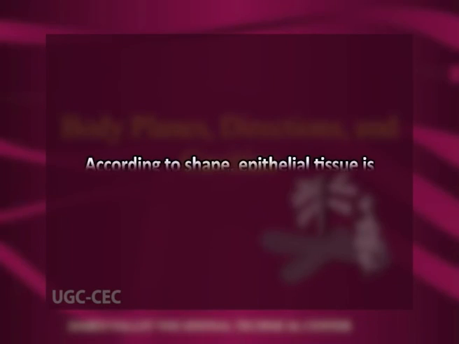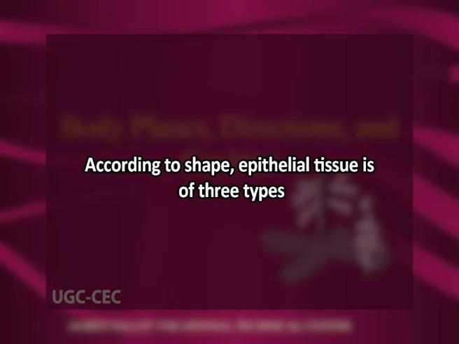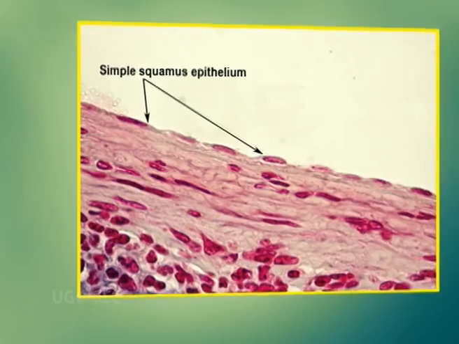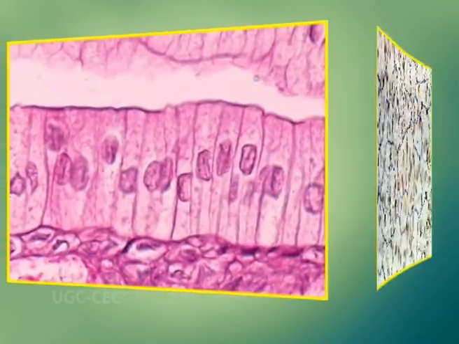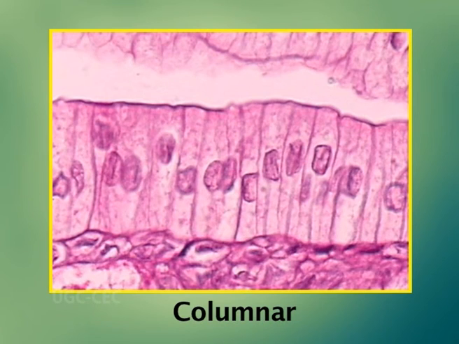Epithelial tissue can be classified by: number one, by shape. According to shape, it is of three types. Number one is squamous, it is flat and scale-like. Number two is cuboidal, it is as tall as it is wide. Number three is columnar, it is tall and column-shaped.